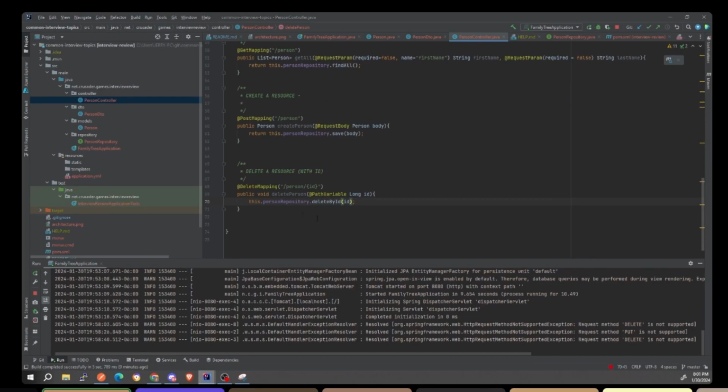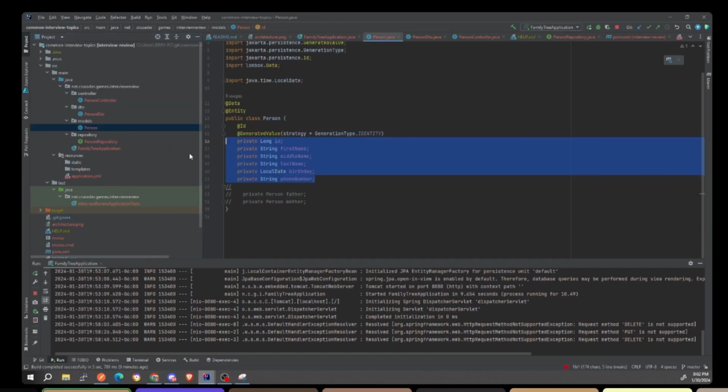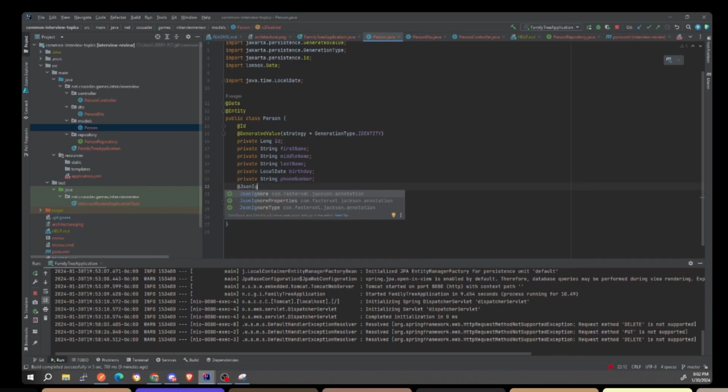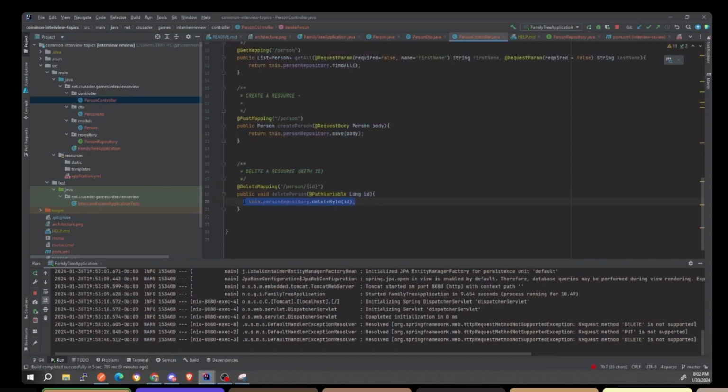So this is a very basic CRUD. This is literally the purest form of a CRUD. However, if you really want it to delete, you can do something like private boolean isDisabled, and then you can use JSON ignore so that people don't pass it in. JSON ignore makes it so that it doesn't get presented to people through the controller. But you can keep this field here as isDisabled, so that inside of your controller, instead of deleting it, so getting rid of the record forever, I mean, if you're a company, why would you want to delete your data? It's valuable. So instead of deleting it, you can do this dot person repository dot find by ID, and you're going to get the person.